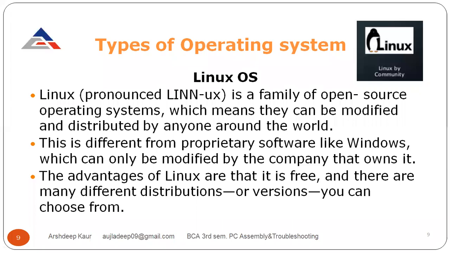This is the Linux operating system. Linux is a family of open source operating systems. Open source means we can install it directly from the internet without giving any money. We don't need to go to the vendor, pay the money and purchase the operating system. We just need to go over the internet, click on download, and we can directly download it on the computer system. Open source means free of cost. We don't need to pay any money, which means they can be modified and distributed by anyone around the world.